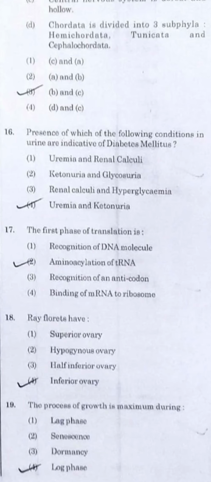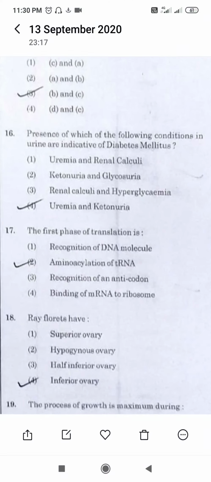Question number 19 again. The process of growth is maximum during. Basically the growth has 3 phases: lag phase, log phase, and the stationary phase. The lag phase is the starting one, whereas the log phase will be the maximum growth of all time. So ultimately it's the option D, or option 4. Now question number 20. Here they are saying that the small roots which are originating from the base of the stem are called fibrous roots.